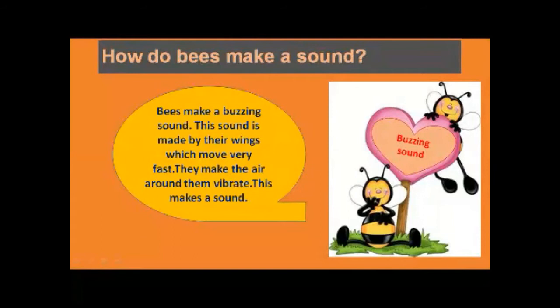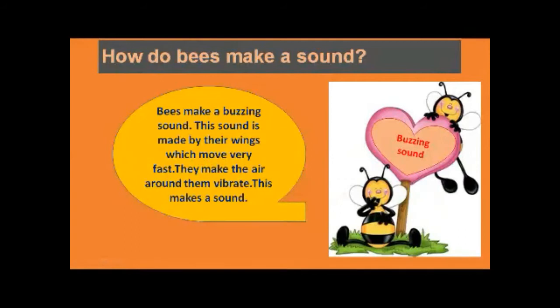And how do bees make a sound? Have you ever heard the bees making the sound buzz, buzz, buzz around your ear? When the bee is moving around your ear, like the mosquito also, they make a sound like buzz buzz, and this is called the buzzing sound. So bees make a sound called buzzing sound.